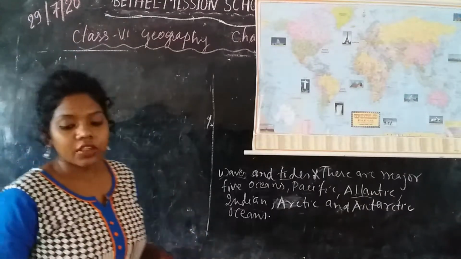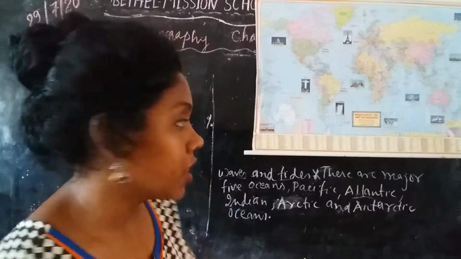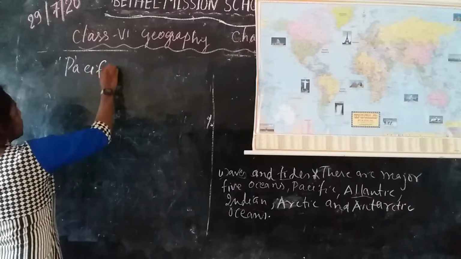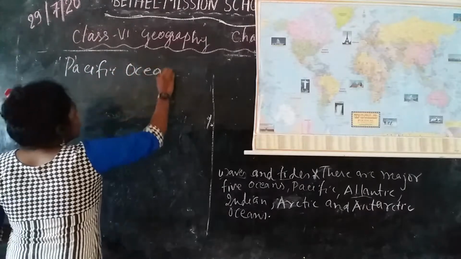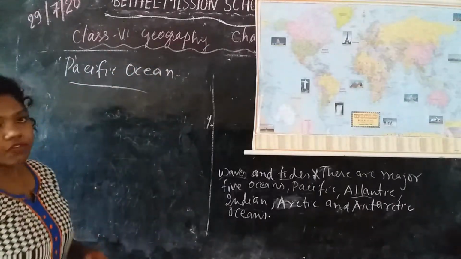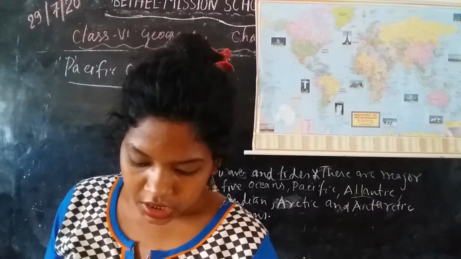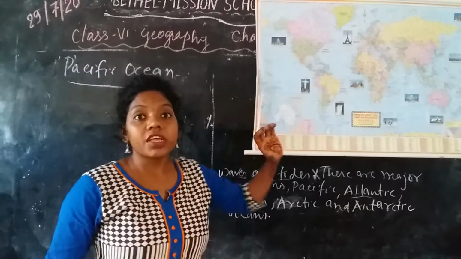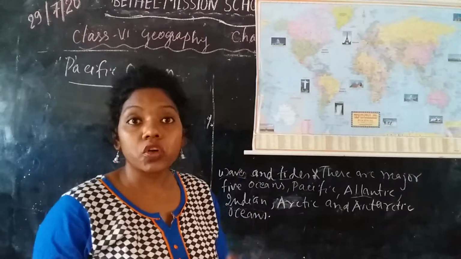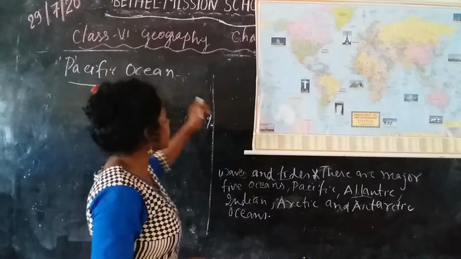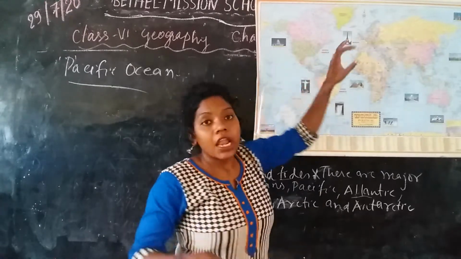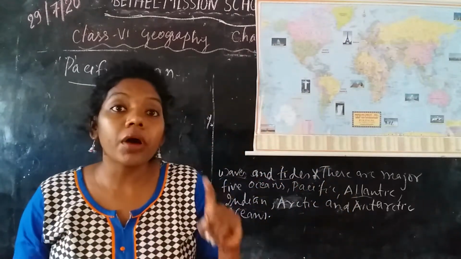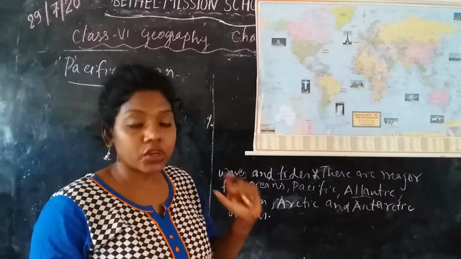First of all we are going to learn about the Pacific Ocean, considered as the number one biggest ocean of the world.